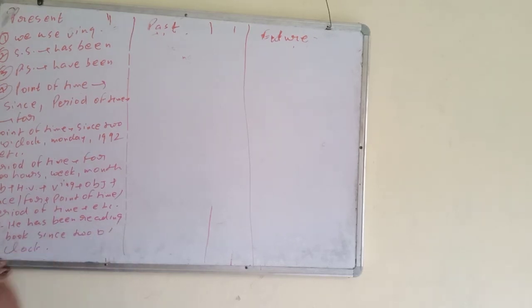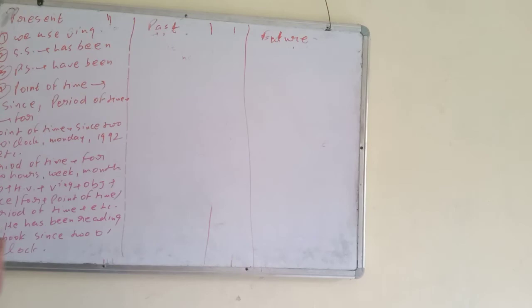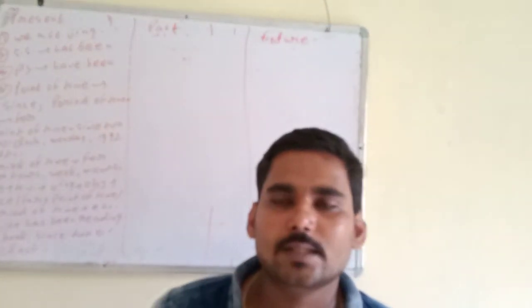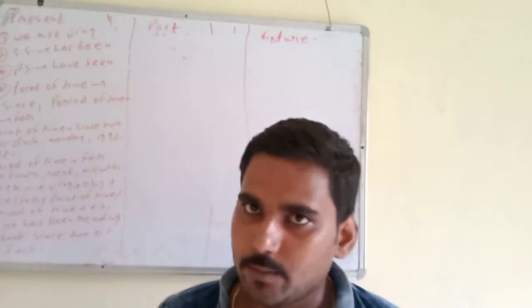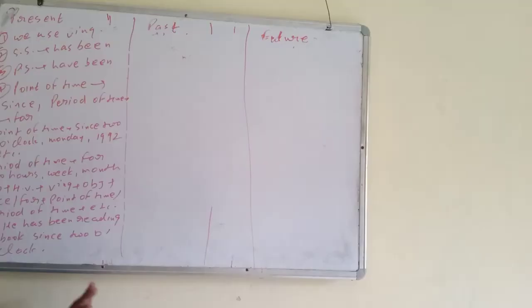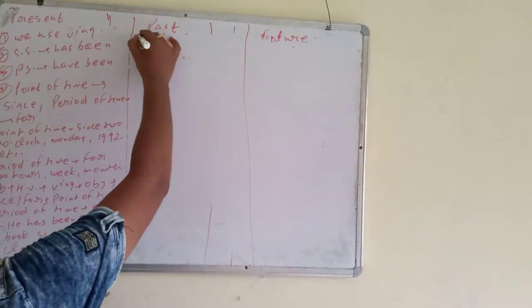This is present perfect continuous. Any problem? With singular subject has been, with plural subject have been, we use the ing form of the verb, with point of time since, with period of time for. Next one is past perfect continuous. Very simple.